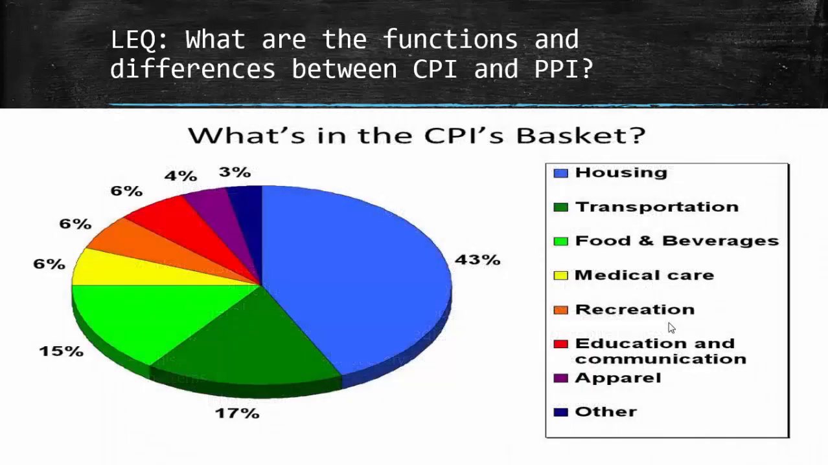Now here's a graph of what's included in the Consumer Price Index. So if you look to the right, these are basically the categories that most consumers spend their money on. Housing includes things like mortgages and rent.